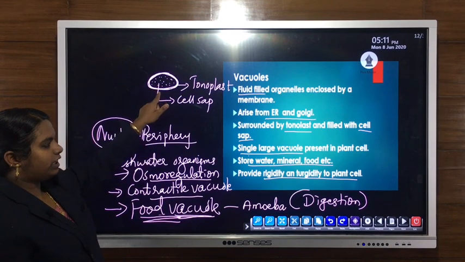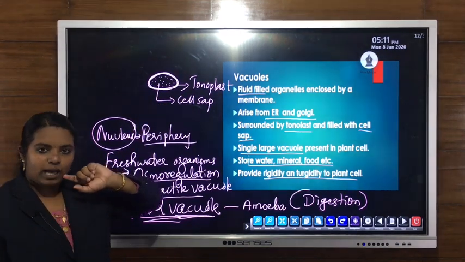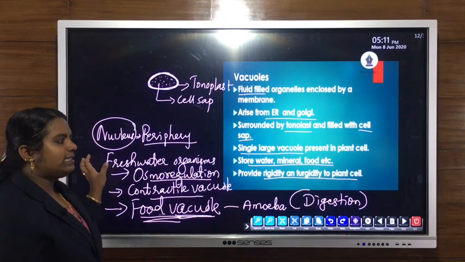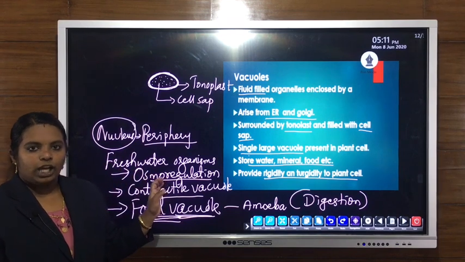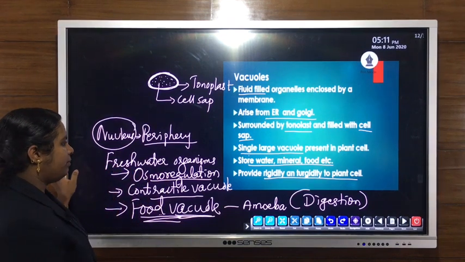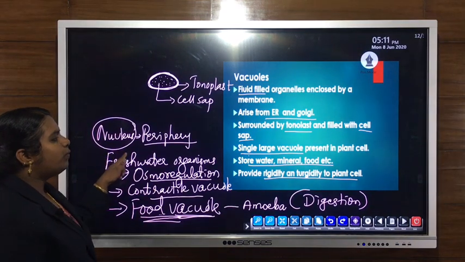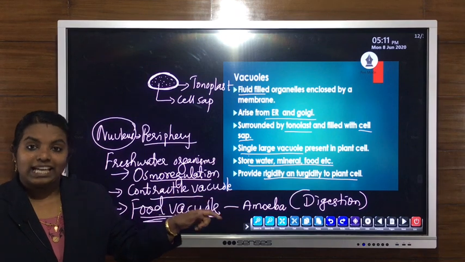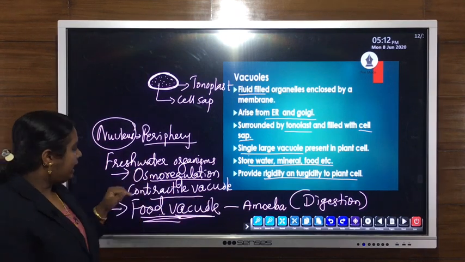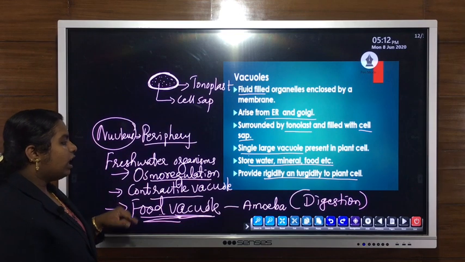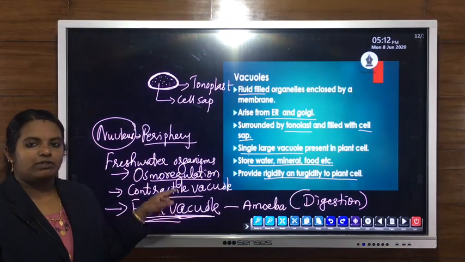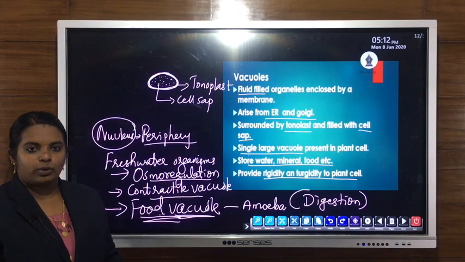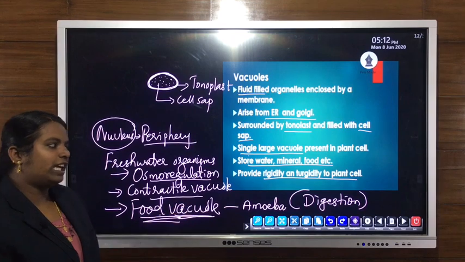So the outer covering or protective layer is known as the tonoplast. It is filled with fluid, that is known as cell sap. Main function: storage of food, water and minerals. In a plant cell, a single large vacuole is present, due to which the nucleus is shifted towards the periphery, or sideways. Clear? Then in freshwater organisms, the contractile vacuole helps in osmoregulation. Along with this, in amoeba, a single-celled organism, the food vacuole helps in the digestion of food.